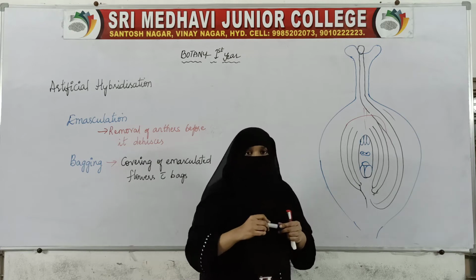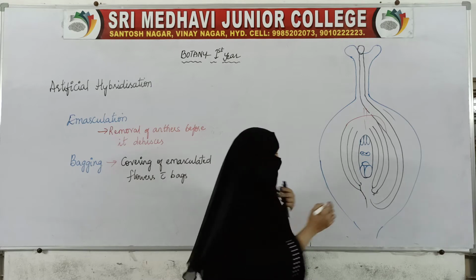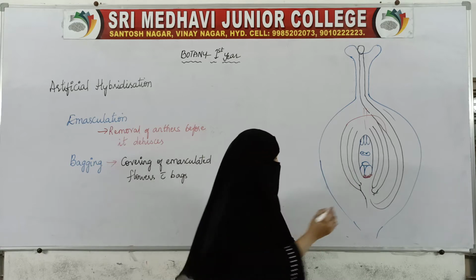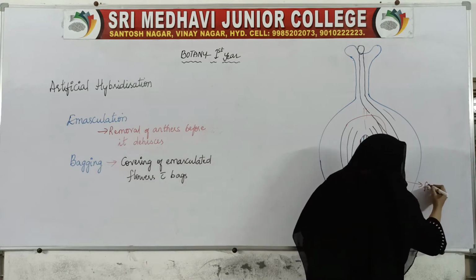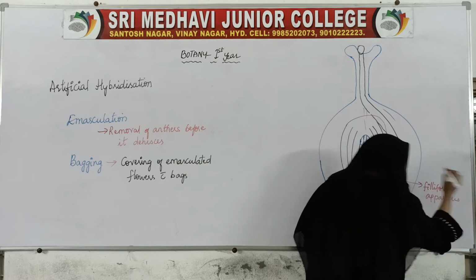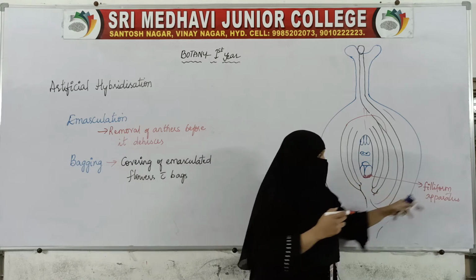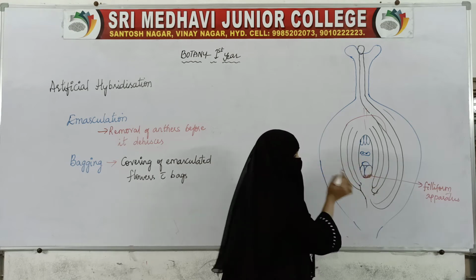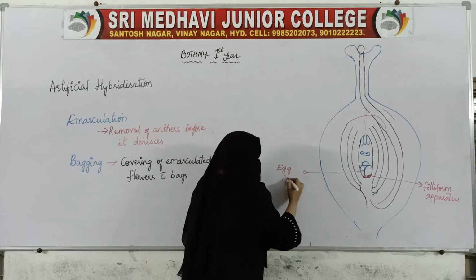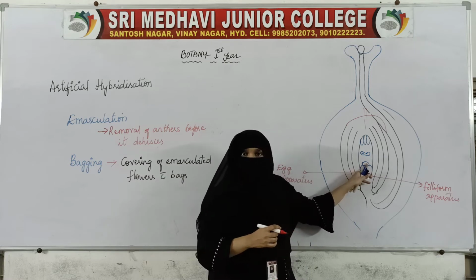Now in the synergids, there will be a structure called the filiform apparatus. These two synergids and this egg together are called the egg apparatus. In the egg apparatus, two synergids and one egg are present.